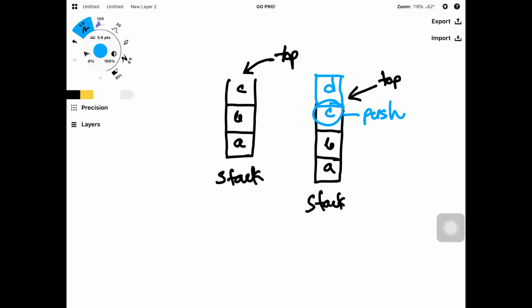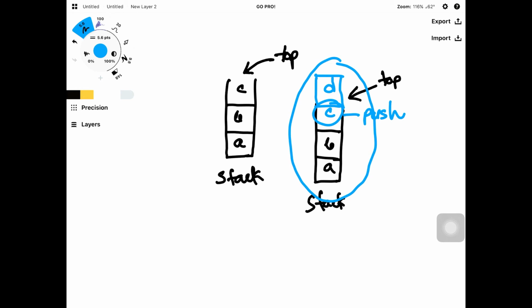Now let's talk about what the pop operation is. The pop operation is that the top element of the stack will be read and removed. So here we can see the top element is D, and after that C, then B, then A. So if one pop operation happens, what will happen?